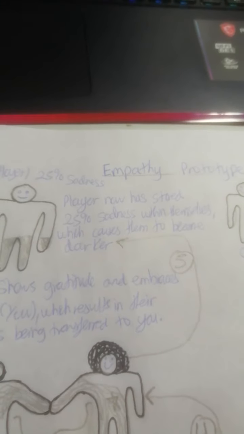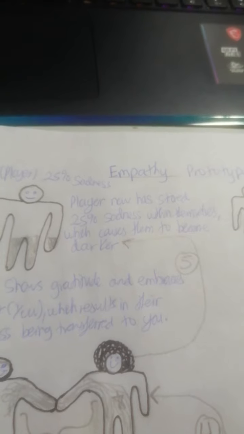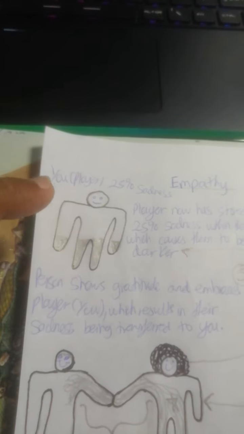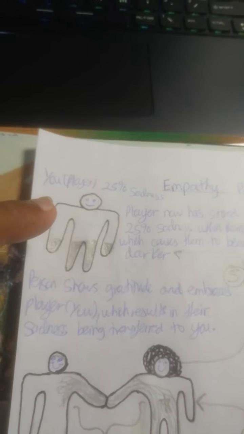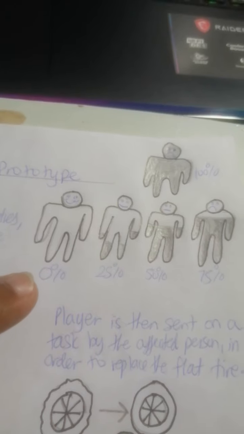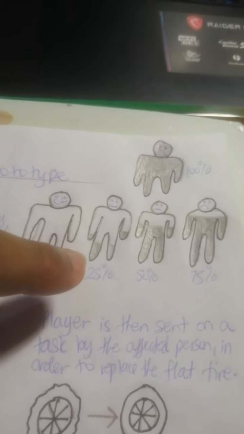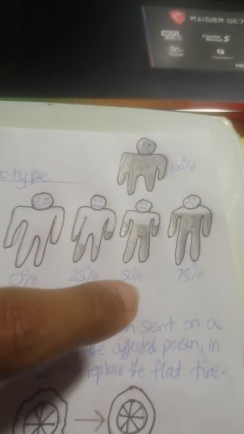The player now has stored 25% sadness within themselves, which causes them to become darker. And here's your status update: you, the player, 25% sadness. Over here, I showcase the different levels of sadness, which will be in 25% increments. So this is you with 0% sadness, 25%, 50%, 75%, and 100% respectively.